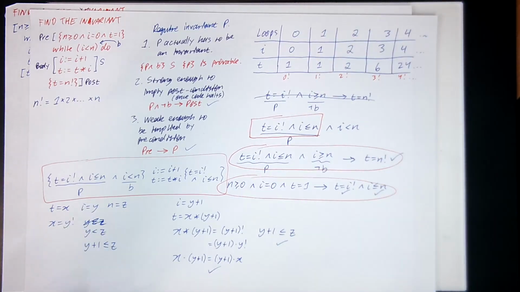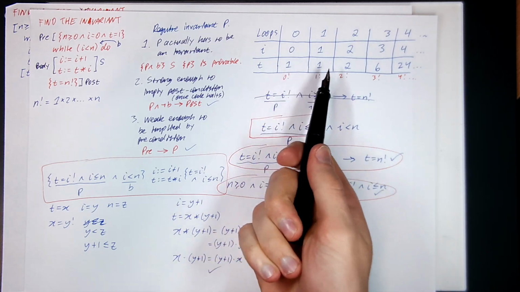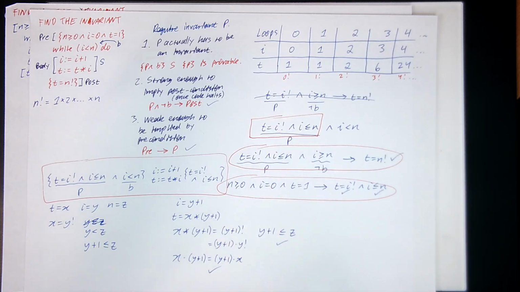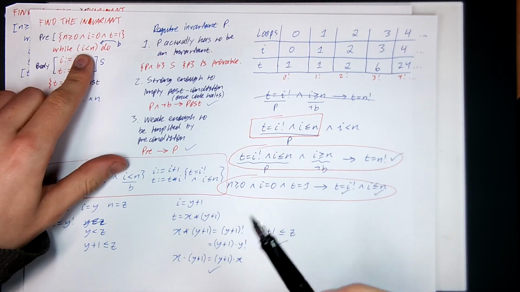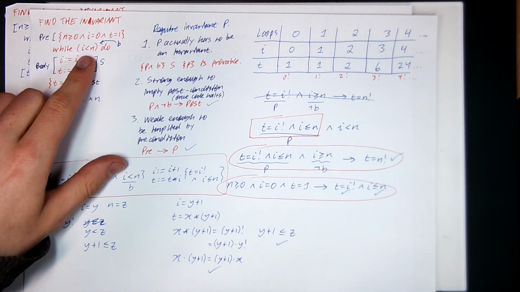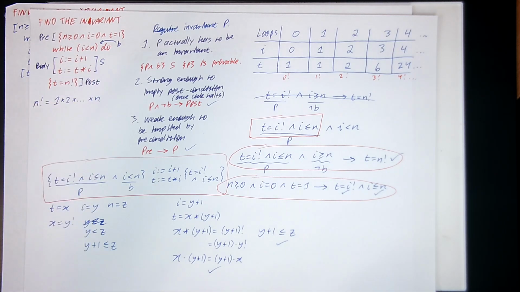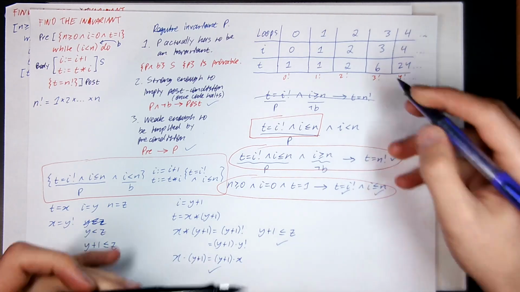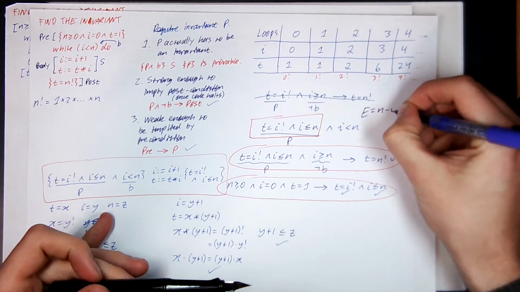T was getting bigger and bigger. We want to identify something that gets strictly smaller each function call. Well, neither I nor T will work, but hopefully I can build something out of the variables I'm given. Well, if I gets bigger and bigger, N take I is going to get smaller and smaller, right? And when N take I is 0, that's when this condition gets violated. So it seems like a good guess for E is probably going to be N subtract I.